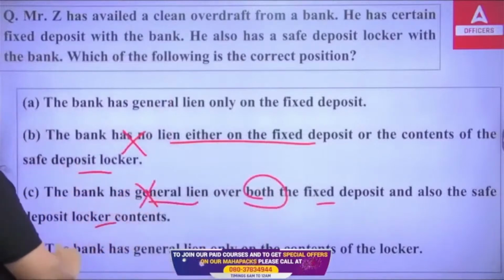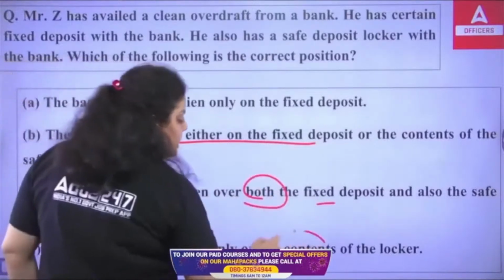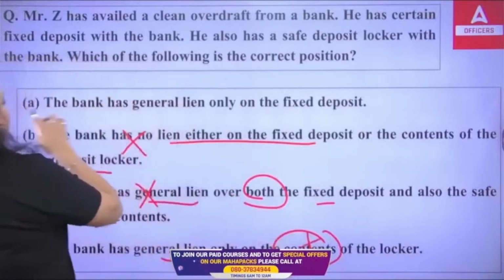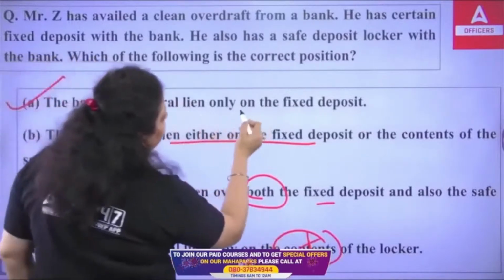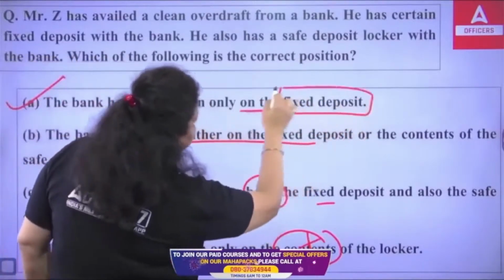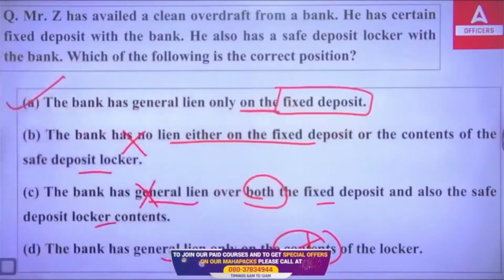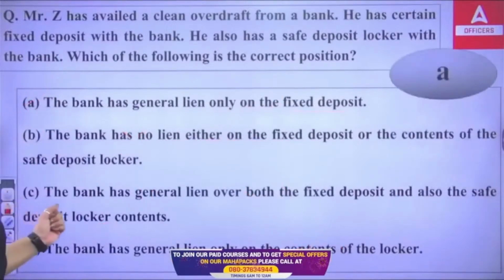Not possible. The bank has general lien only on the content of the locker. No. The bank has general lien only on the fixed deposit. There are two types of lien, right? General lien and specific lien. So the general lien is only on the fixed deposit. Okay, so right answer is A. Okay, right answer is what? It is A.